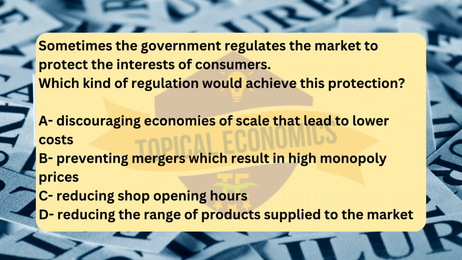Moving to question number 21. Sometimes the government regulates the market to protect the interests of consumers. Which kind of regulation would achieve this protection? A: discouraging economies of scale that lead to lower costs. B: preventing mergers which result in high monopoly prices. C: reducing shop opening hours. D: reducing the range of products supplied to the market. Reference: 2019 May-June version 3.